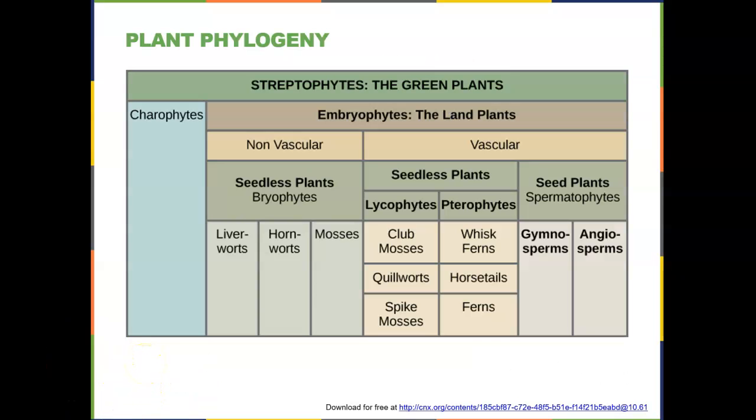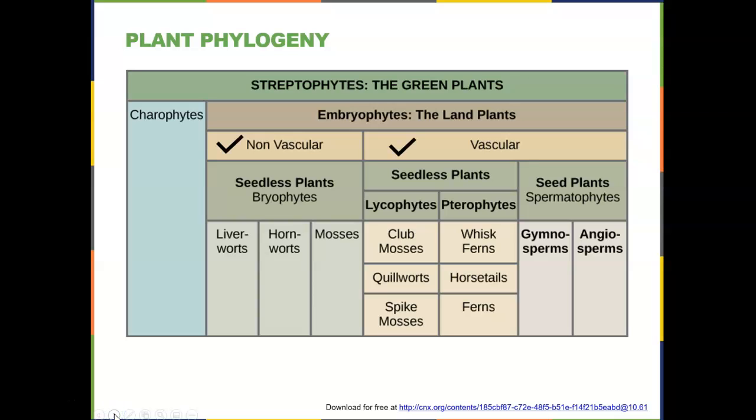As a review from our previous discussions in the last chapter, let's take a look at the evolution of the land plants, starting with the charophytes, which are protists that are believed to be the ancestors for the land plants. They're green algae. Looking over here at the land plants, we can see that the first division includes a distinction between non-vascular, which are plants that do not have xylem and phloem for transporting fluids through the plant, and the vascular plants, which do have xylem and phloem.